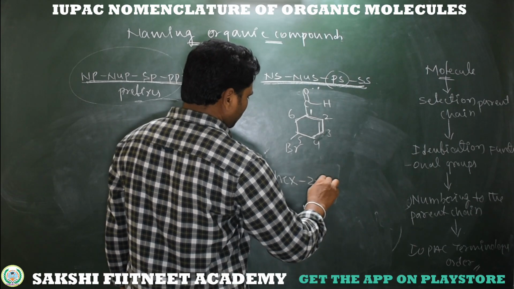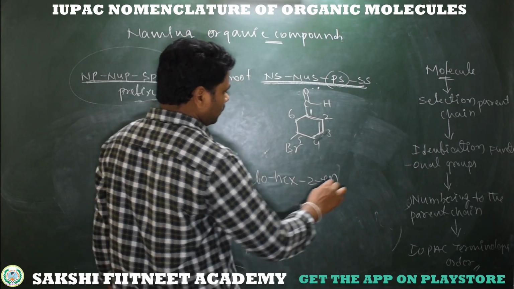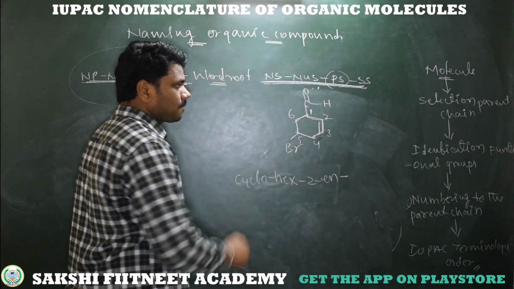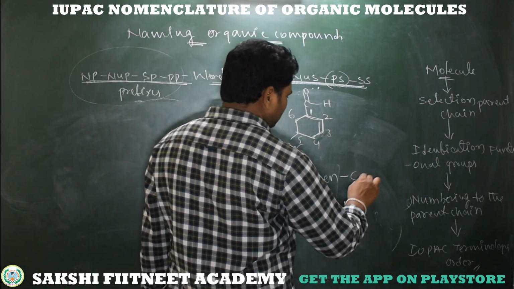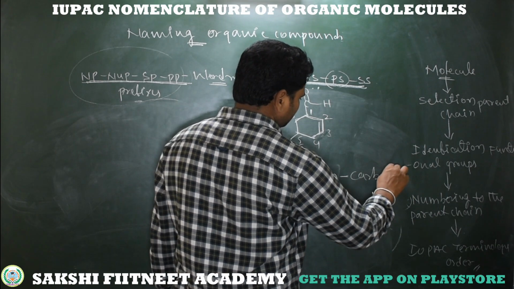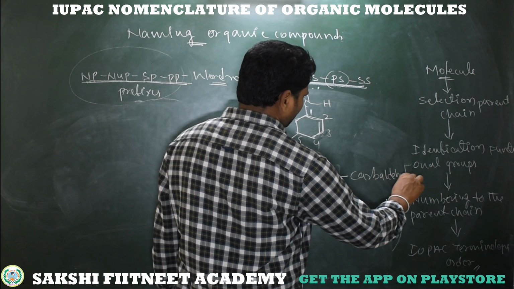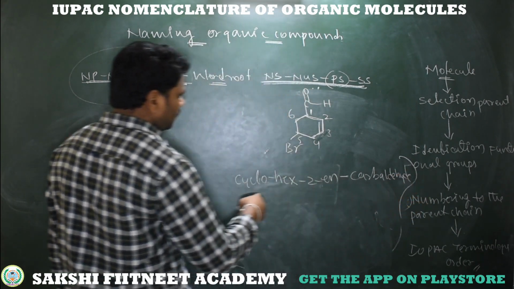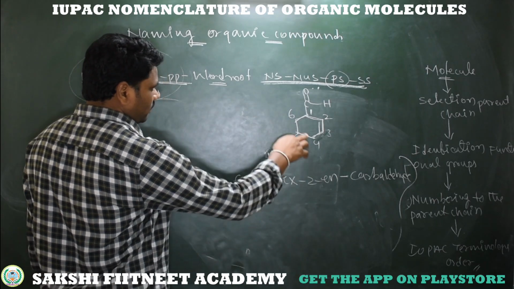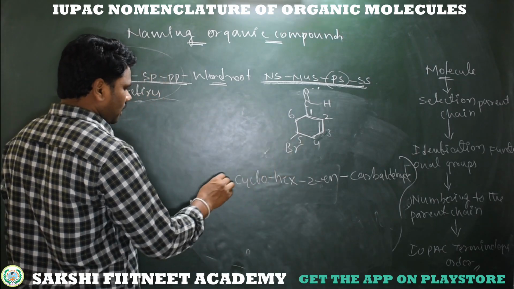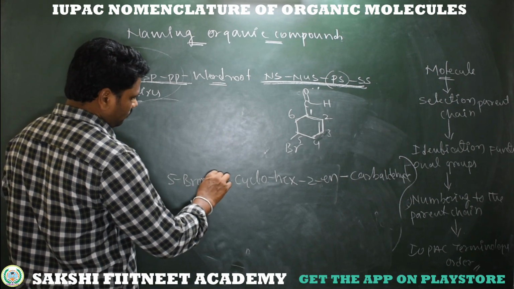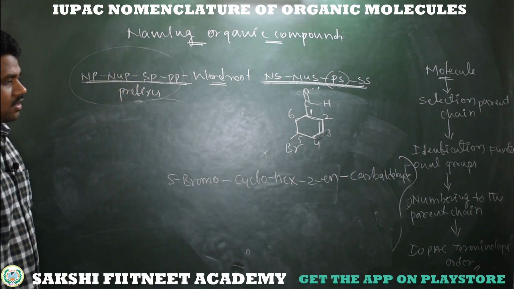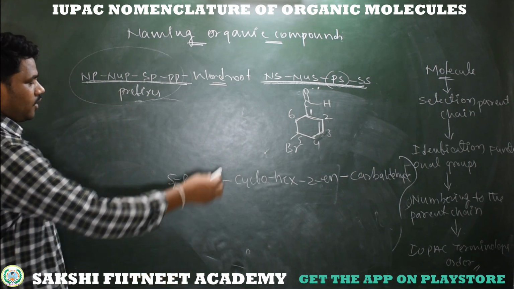At second position we have unsaturation, that is ene, and which functional group is there? It's a aldehyde functional group, including this carbon, it's carbaldehyde. So now before cyclohex we need to mention that substituent at 5th position, that is 5-bromo cyclohex-2-ene carbaldehyde. This is the IUPAC name of this compound.